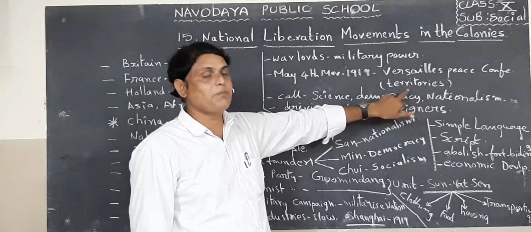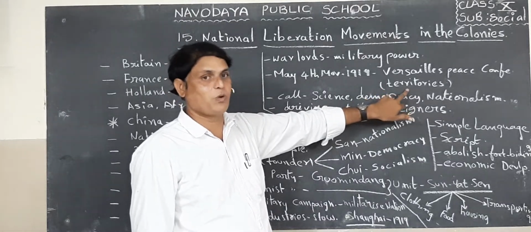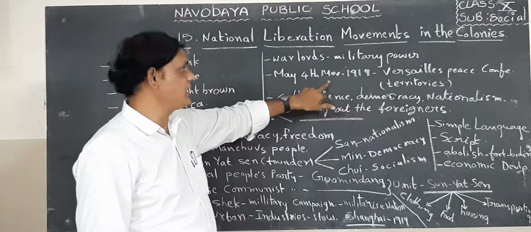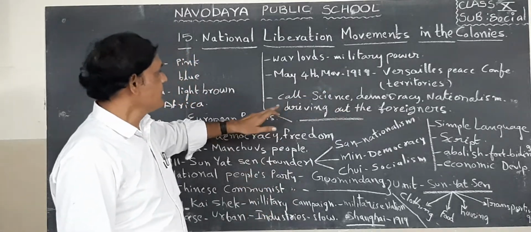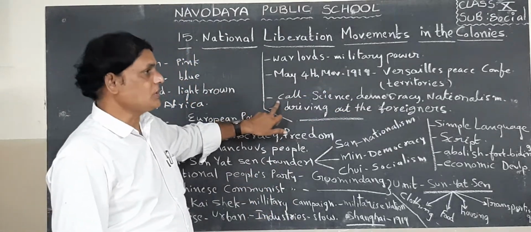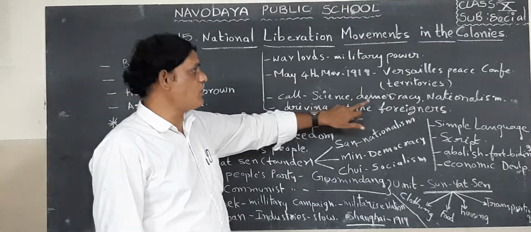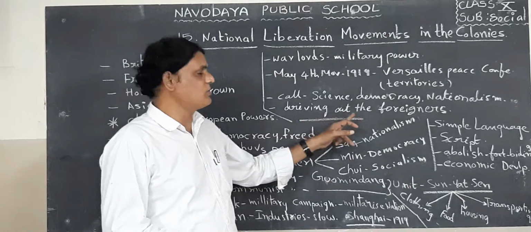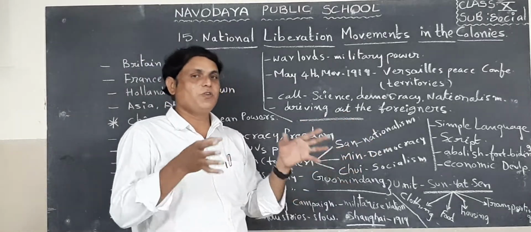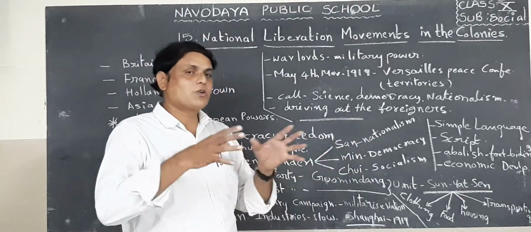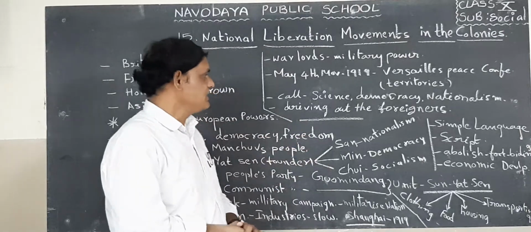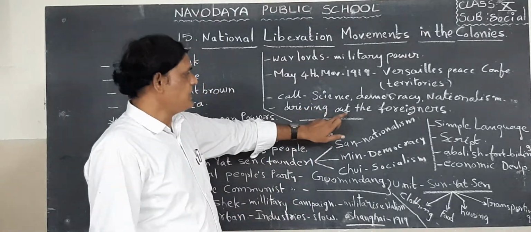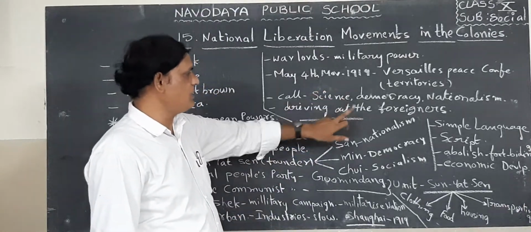That is why the Chinese people got angry and started a revolution. They needed science, democracy and nationalism. They wanted to drive out the foreigners who were influencing and not letting them develop their country. These are the main principles of this May 4th movement.